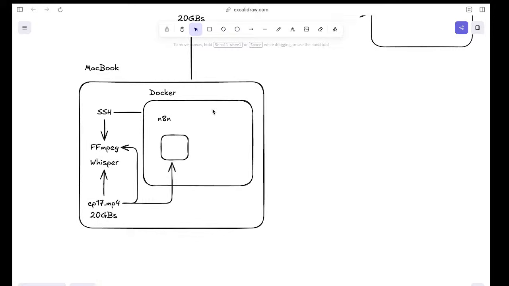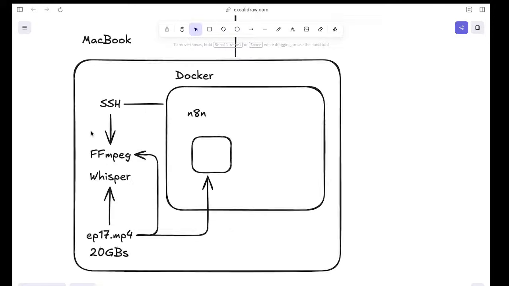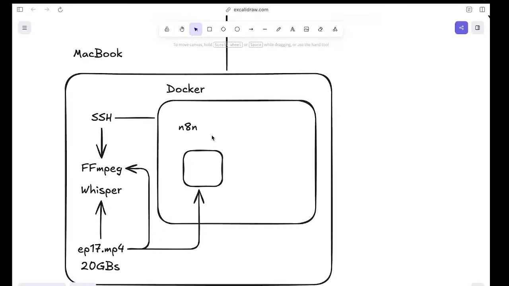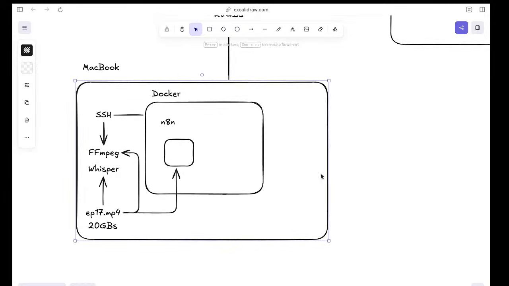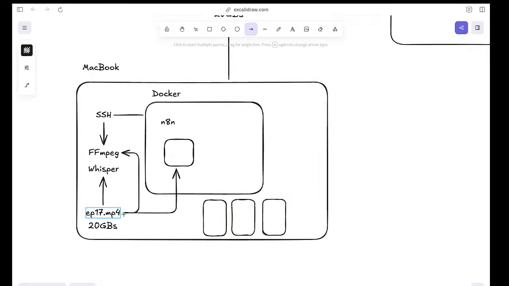I have a very tiny Docker container that's running the entire show inside the automation layer, and everything else happens outside on my MacBook. The product of this is literally just a few short reels generated from this 20 GB of data. So the outcome of this automation is the short reels that we generate. That's pretty much the whole concept.